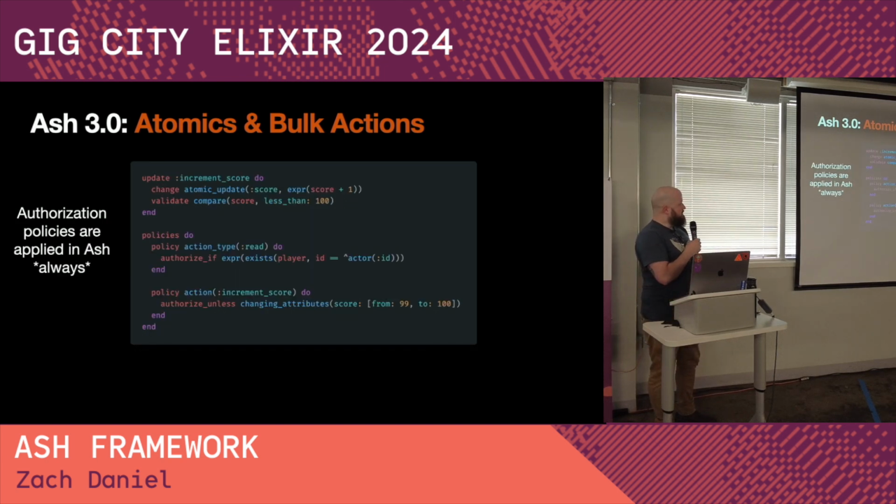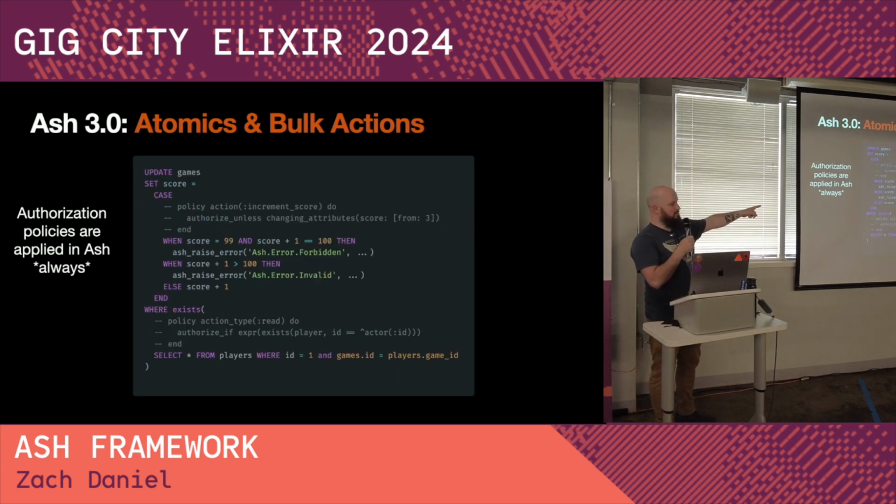What about policies? So in Ash, not only do you have to honor validations and the rules of the action, but you also have to honor the rules about who can do what. Well, these are expressions, and we can put these in the database. We can put these in the database query. So now you can see we get a single query that simultaneously validates the rules of the action and the authorization rules of a user.